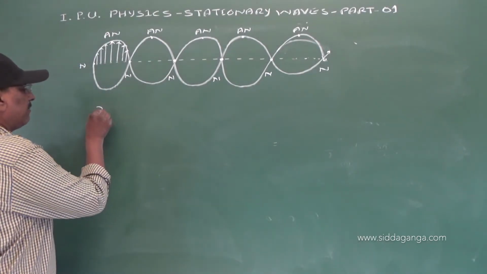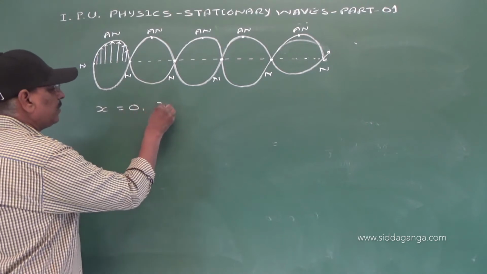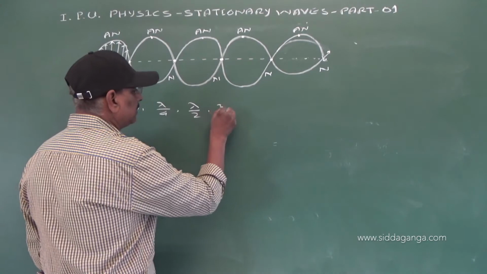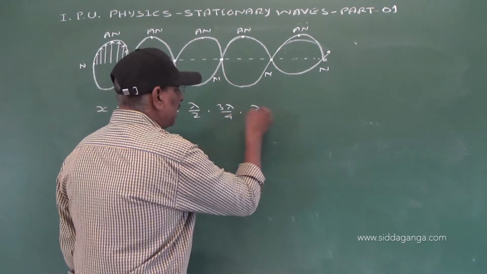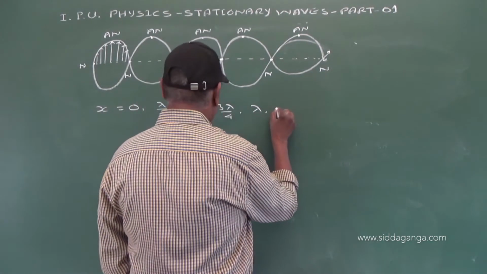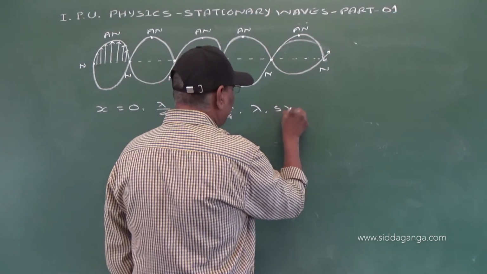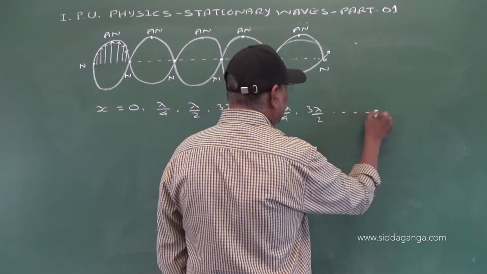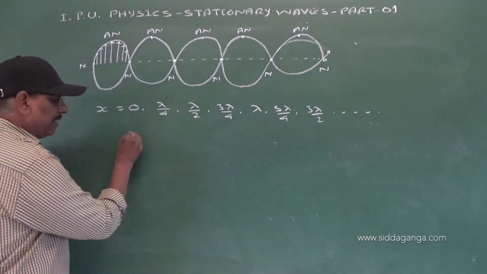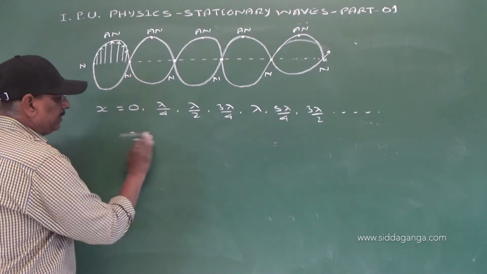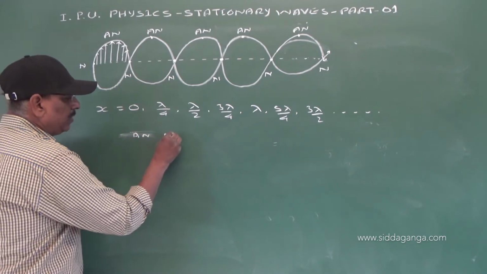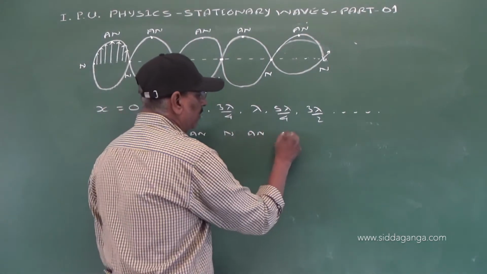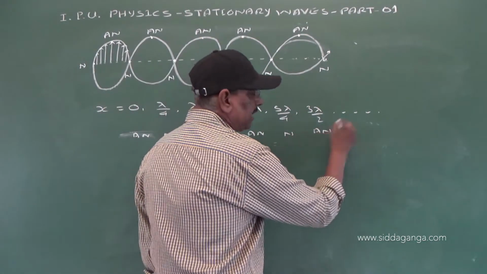Now we have, for the value of x equal to 0, lambda by 4, lambda by 2, 3 lambda by 4, lambda, 5 lambda by 4, 3 lambda by 2, etc. So here we have antinode, node, antinode, node, antinode, node, antinode.